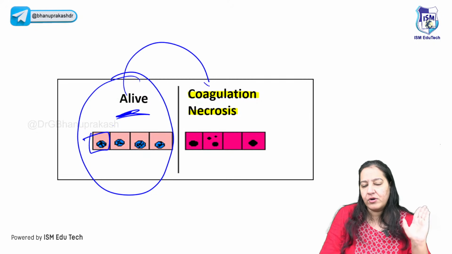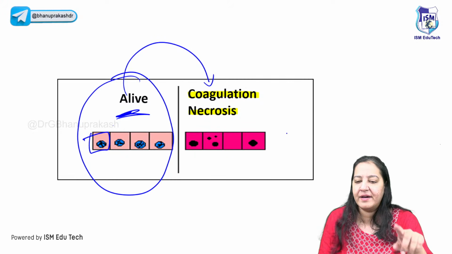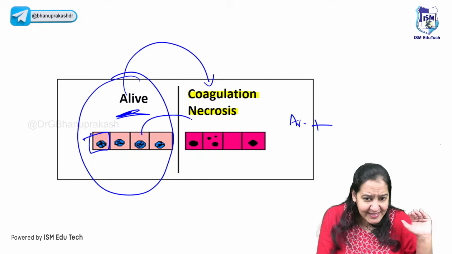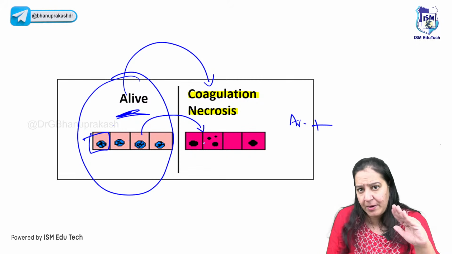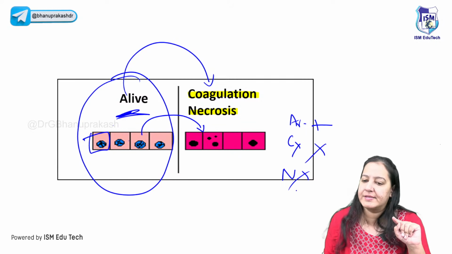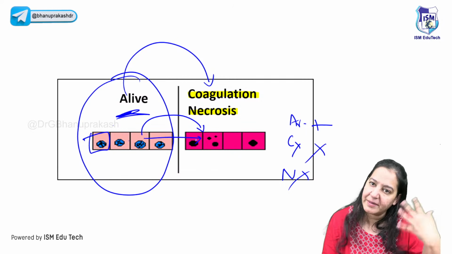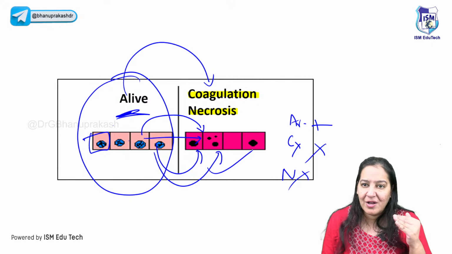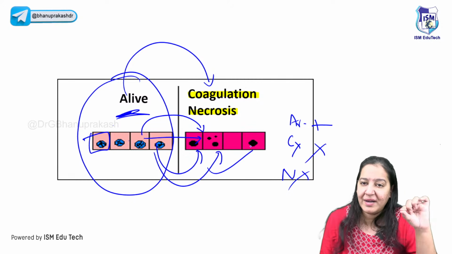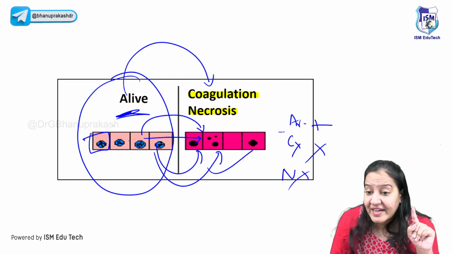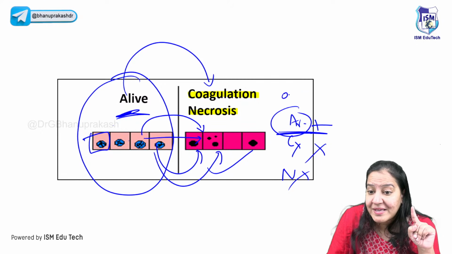In coagulative necrosis, what is the problem here? Architecture still persists. I can see the exact same outline. It is not a problem. But cytoplasmic details are lost and nuclear details are lost. The cytoplasm has completely changed, I cannot identify it. And the nucleus is either absent, destroyed, fragmented, or pyknotic. So nucleus and cytoplasm changes are there, but architecture still present. Architecture means outline.